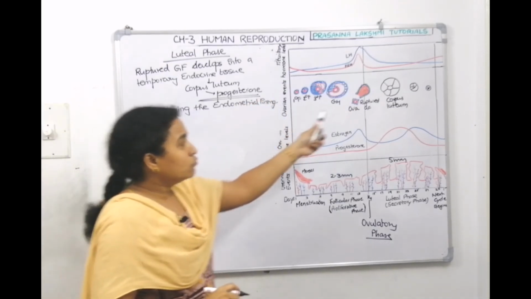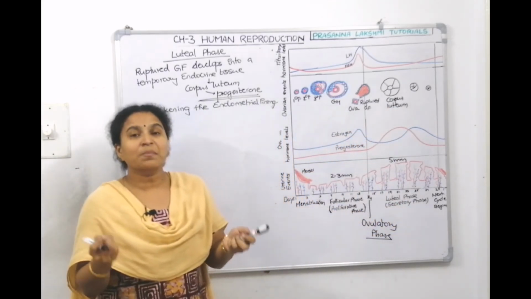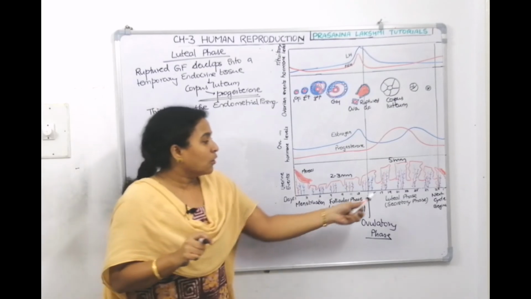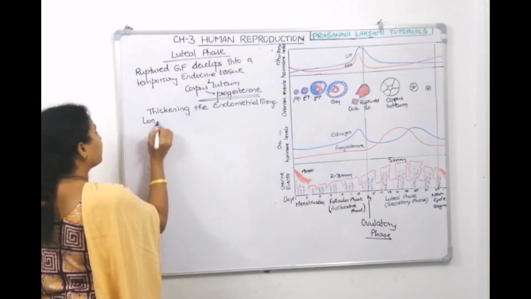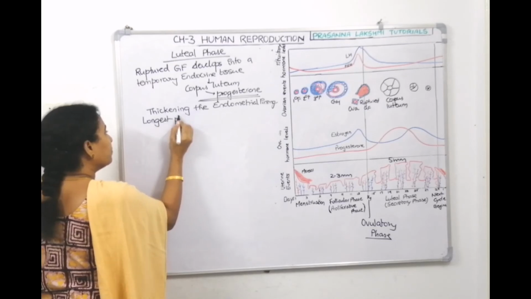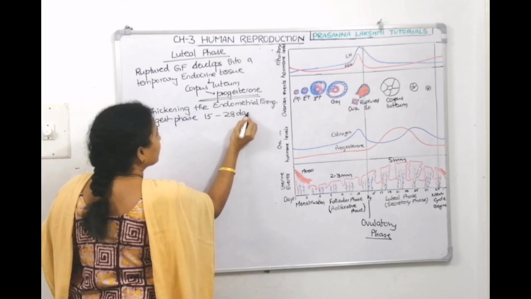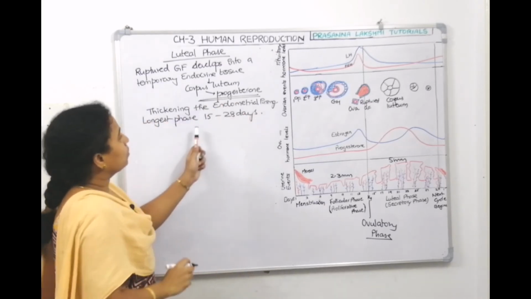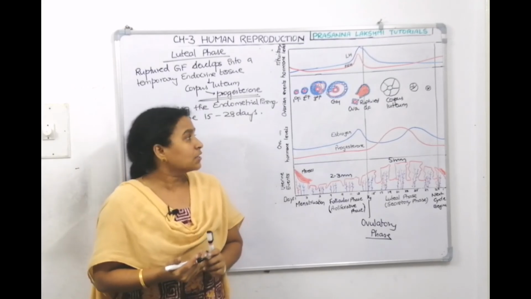Since the corpus luteum is formed, it is called luteal phase. Since the corpus luteum is secreting progesterone, it is also called secretory phase. So, this is the longest phase in the menstrual cycle. It lasts from the 15th day to the 28th day of the cycle. So, it's approximately 14 days. So, that's why we can tell it's the longest phase.